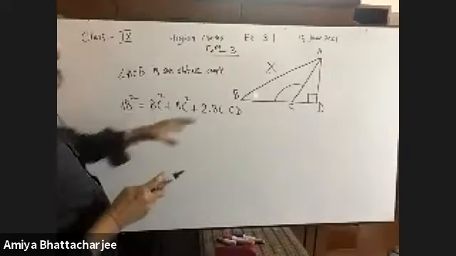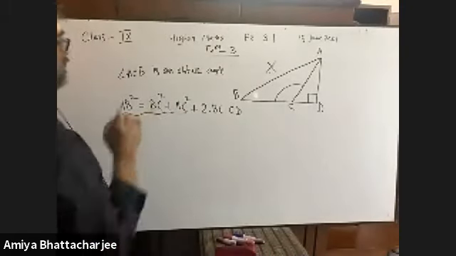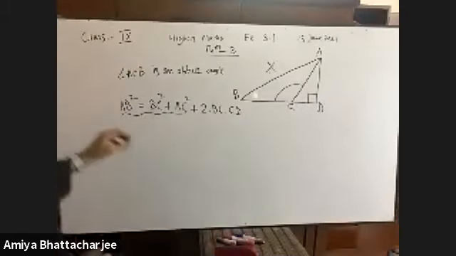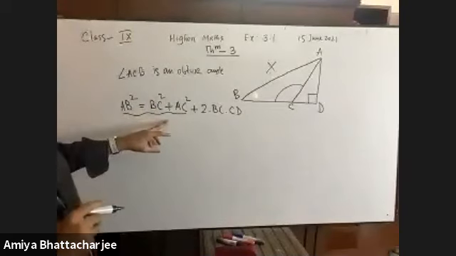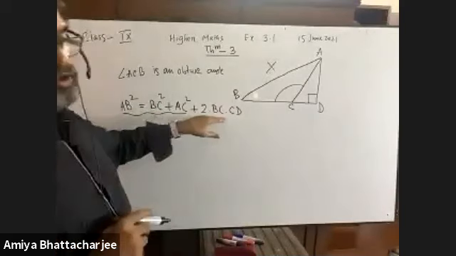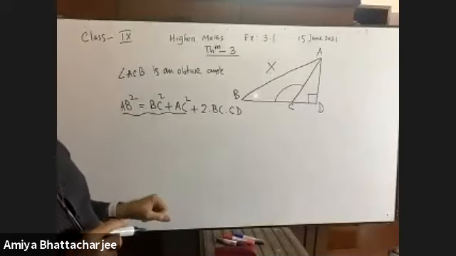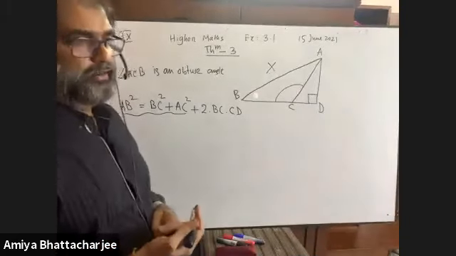If it was a right angle triangle, where angle C is 90 degrees, then it would be the Pythagoras theorem. But it is not 90 degrees, so something will be added: twice the rectangle. It needs two sides to form a rectangle.